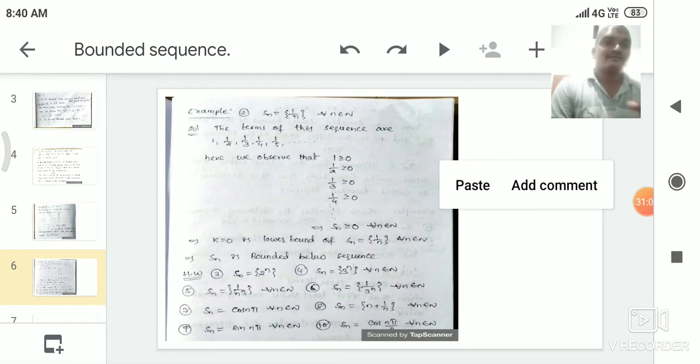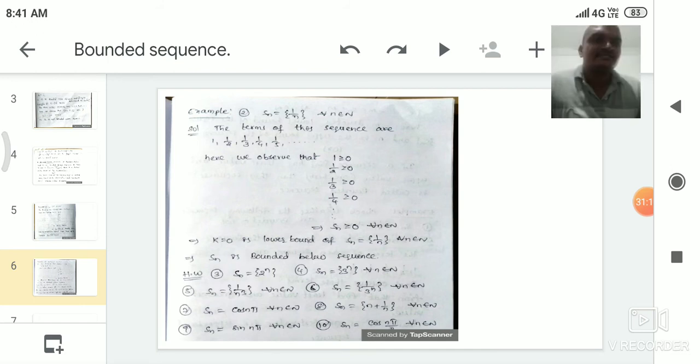That means the terms of the sequence satisfy the condition Sn greater than or equal to k, where k is nothing but 0. So 0 exists such that Sn is greater than or equal to 0 for every n belongs to N. That means Sn is a bounded below sequence, and 0 is the lower bound of the sequence Sn is equal to 1 by n cube.